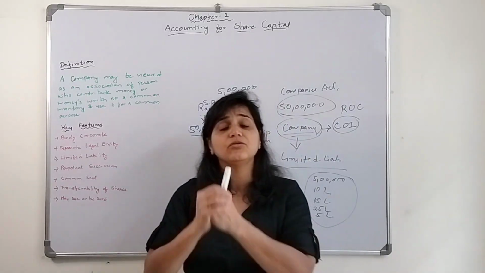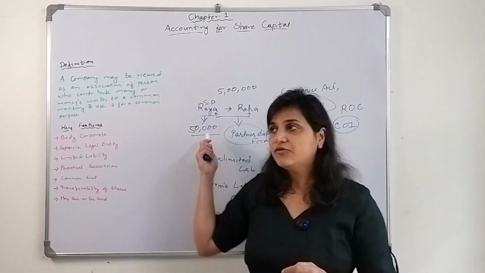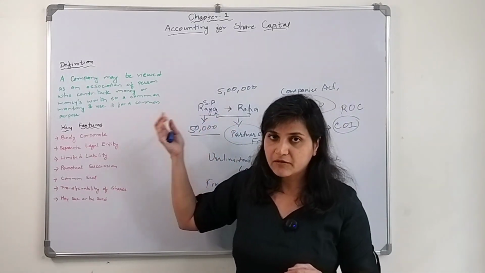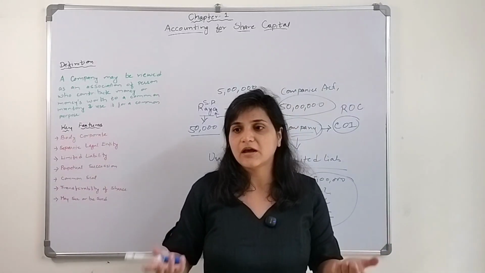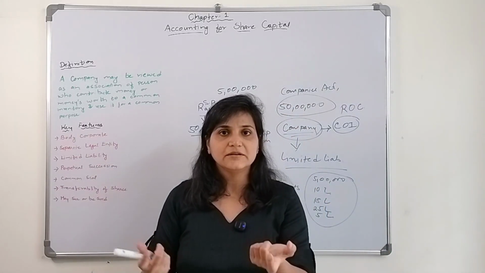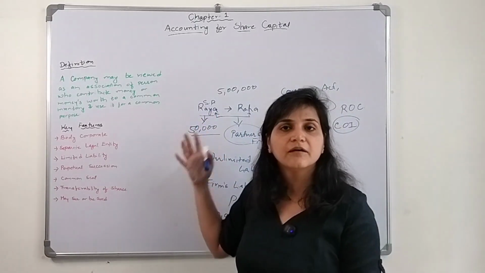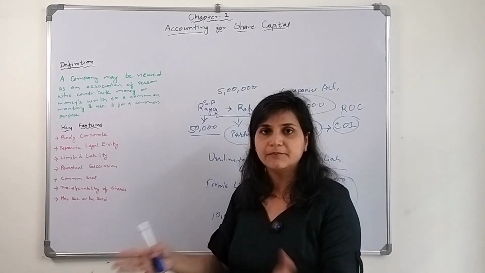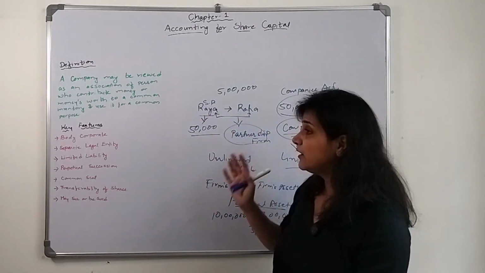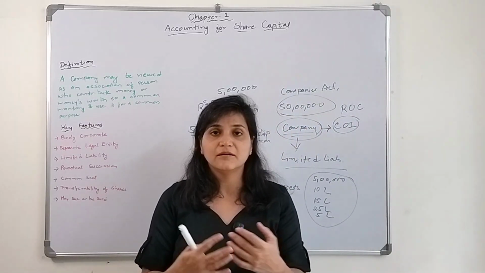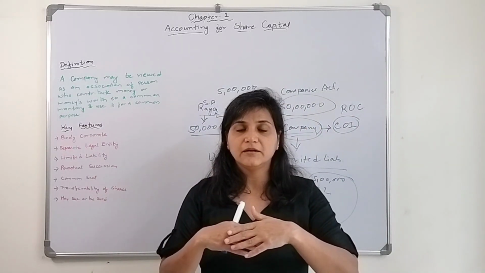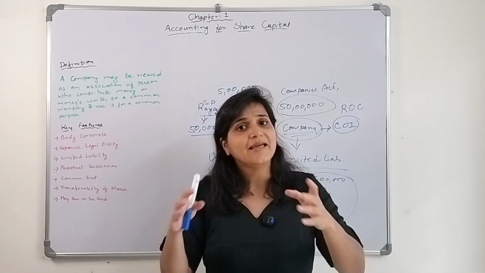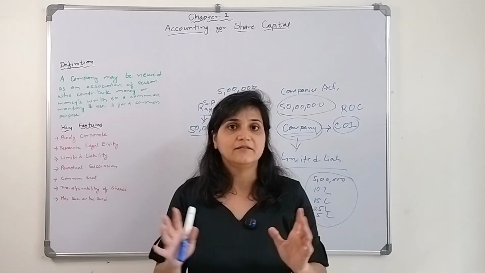Next is perpetual succession. In the case of a sole proprietor, let's say Raya passes away, who will carry on the business? Nobody in her family knows how to bake and all these things. So if she passes away, there is no one to carry on the business, and it shuts down. Or in the case of a partnership, we studied that if a partner becomes insane or a partner dies, the firm winds up, right?